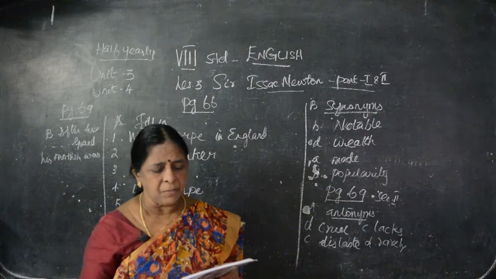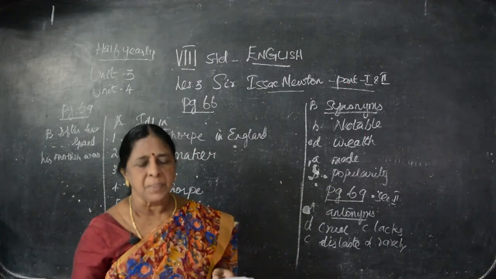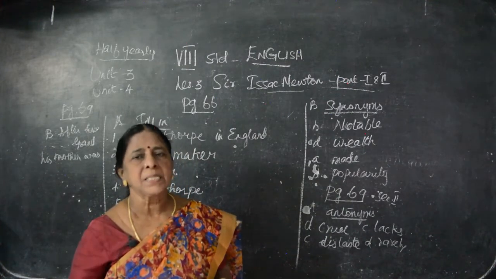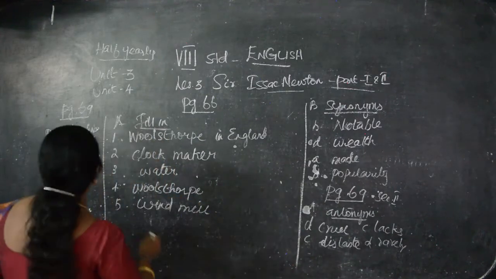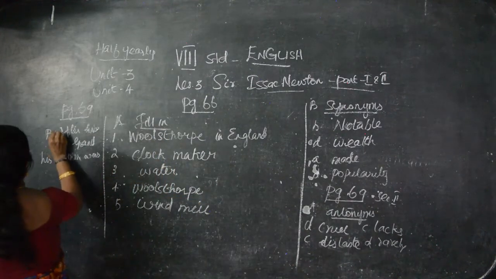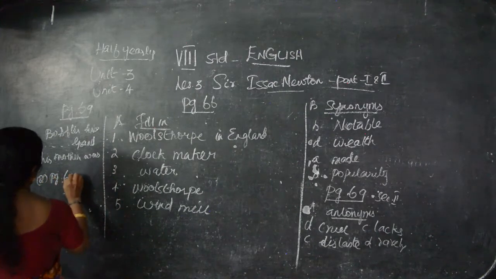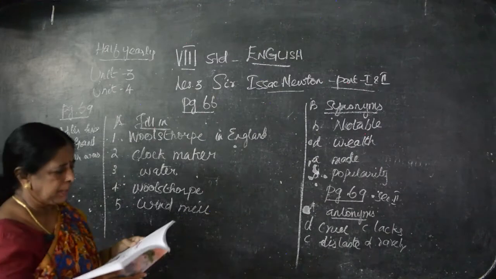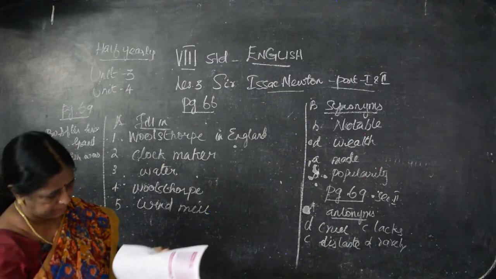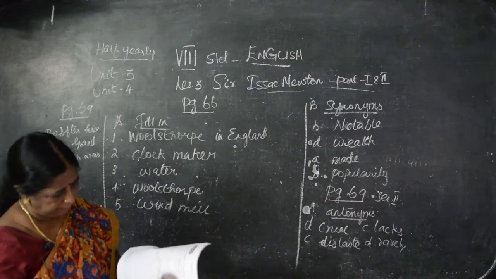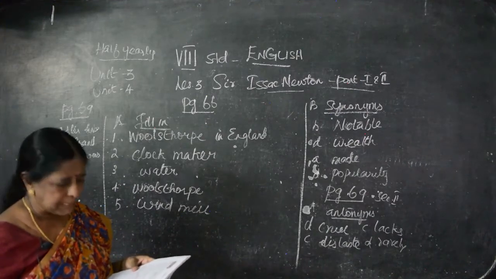What did Isaac manufacture at his young age? It's on page number 64. The answer is on page number 64. This is the first one. Second one, page 64. Clear? On page 64, first you take down the thing. That is chapter 1.